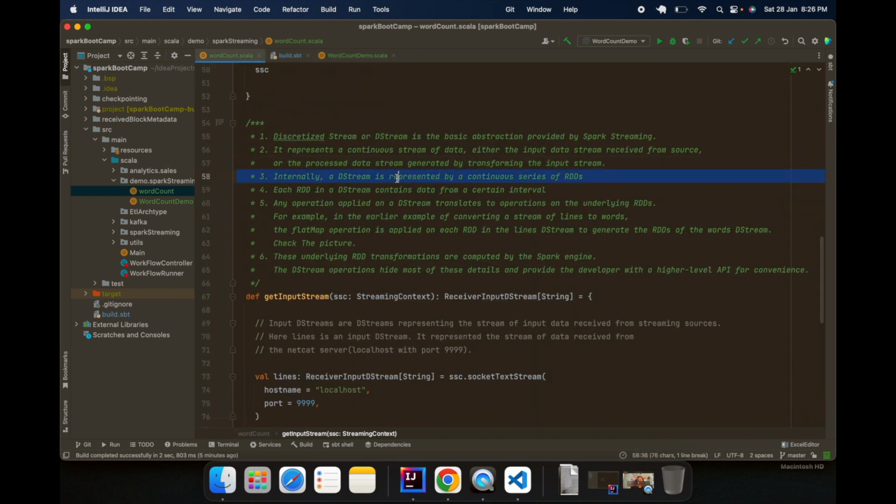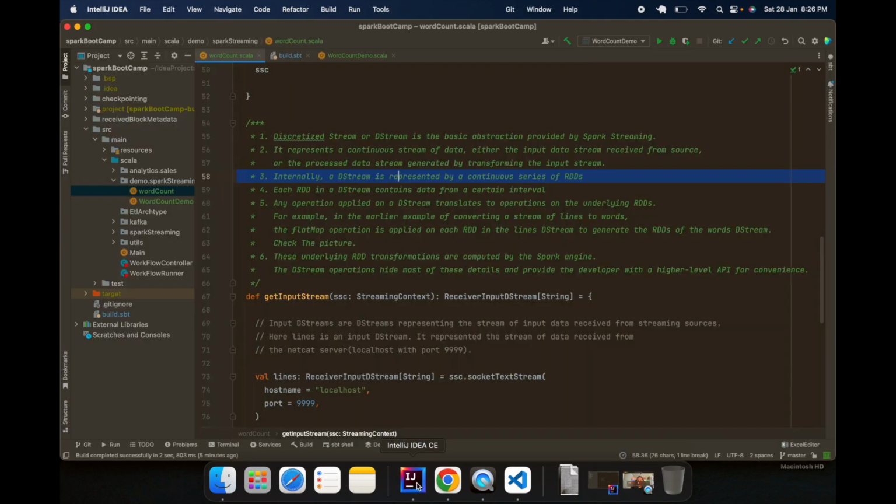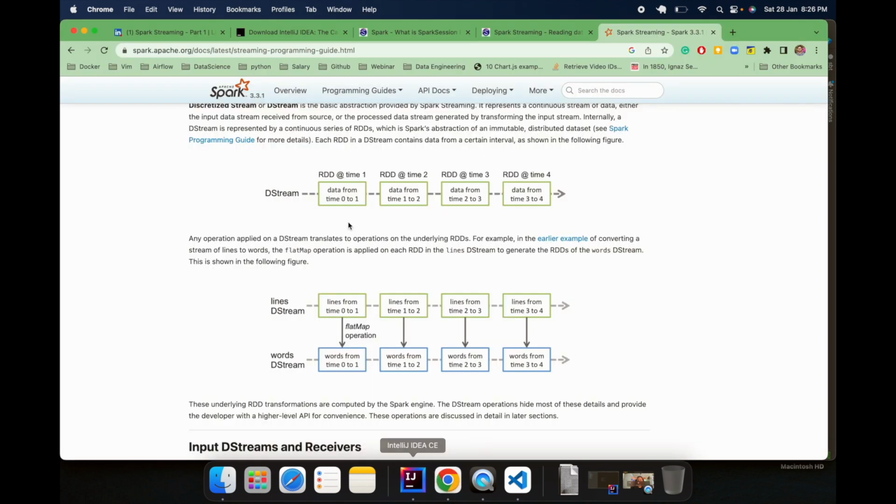Internally, these streams are represented by a continuous series of RDDs, which you have already seen. I've also given this example. This is the DStream, and what is a DStream? This is a continuous group of RDDs. Each RDD in a DStream contains data from a certain time interval. You can see this particular RDD contains data from time 0 to 1, this one from 1 to 2, this one from 2 to 3, and this one from 3 to 4.